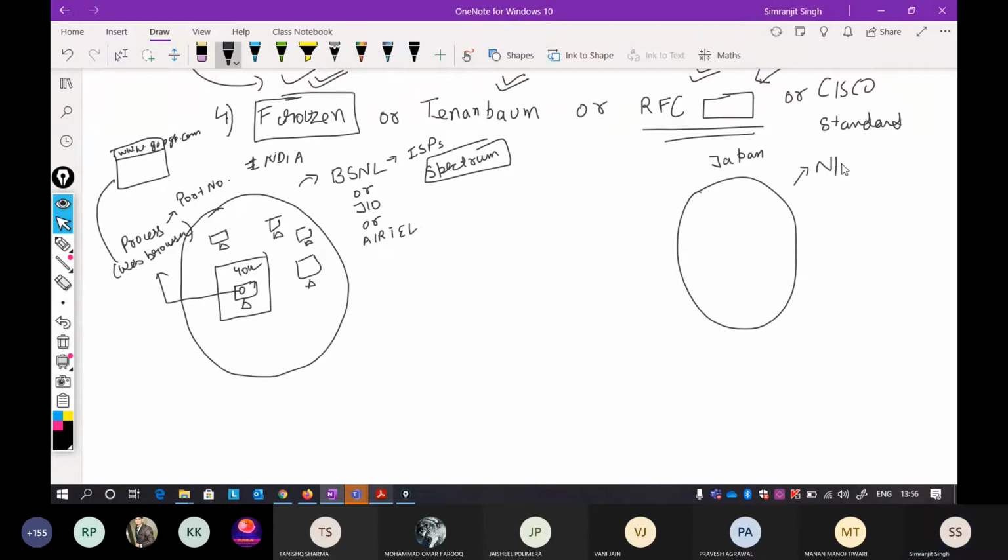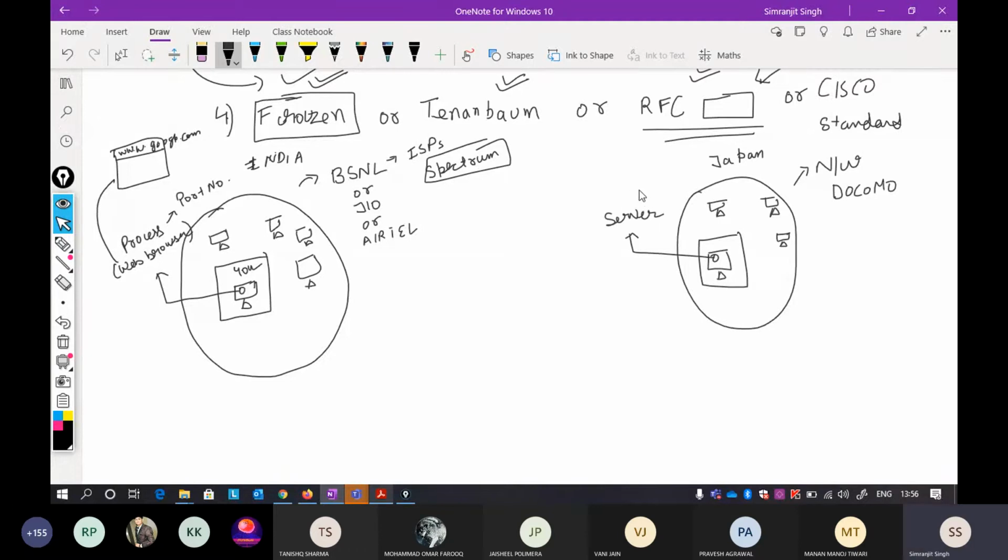Okay, so this is your host machine. In Japan there is again a network, suppose another network like Docomo is working. In this network there is again a computer, and this computer has opened another process, and this process is called your server.